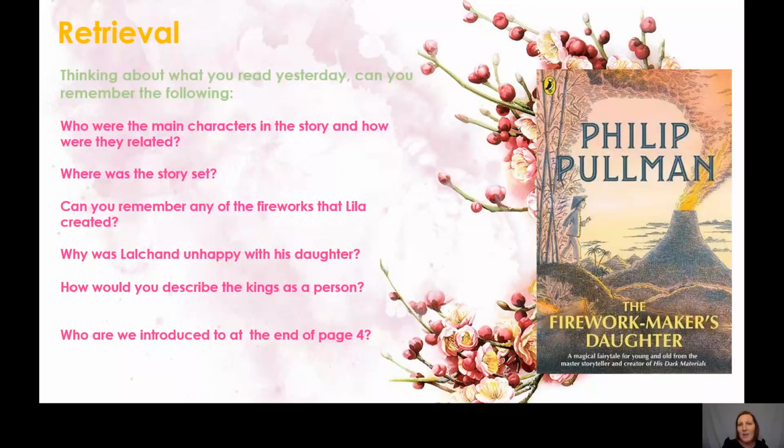How would you describe the king as a person? Now remember, the king was not a kind man. He would send the white elephant to people to make them really poor. So he was a very unkind and mean man. And who were we introduced to at the end of page 4? We were introduced to Chulak. We're going to find out a little bit more about him today.